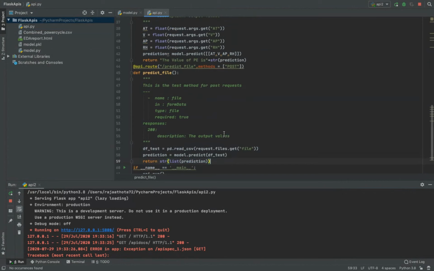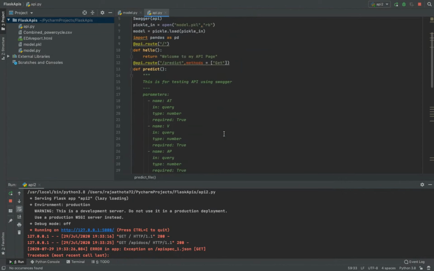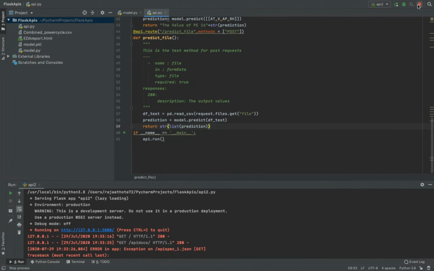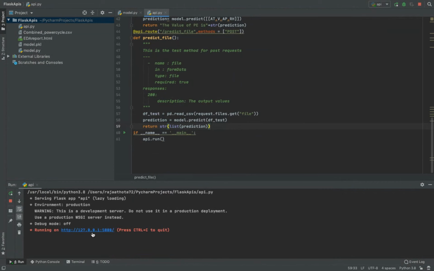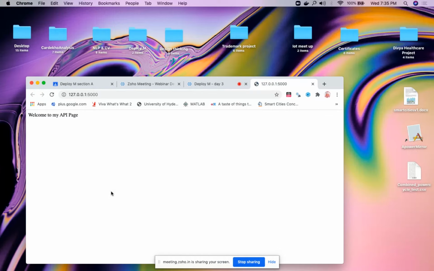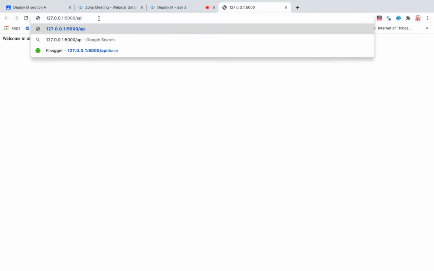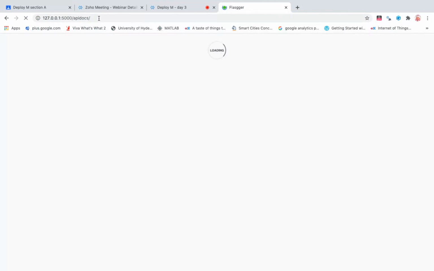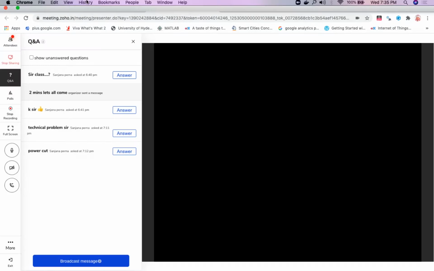You can try if you are able to get in the next box even. So get, post. I'm dropping this and running my API back. So the default page is opened and let us run the API docs. What is the internal server error? Failed to load API definition. What's wrong with this?